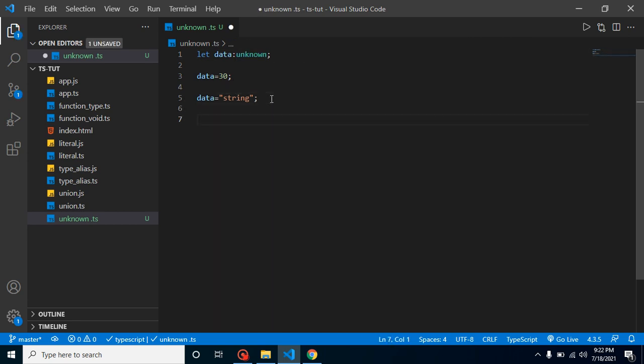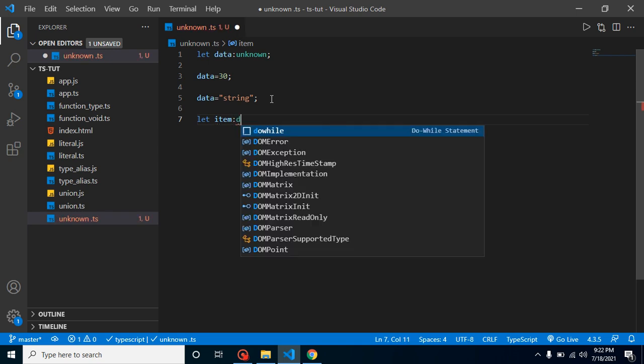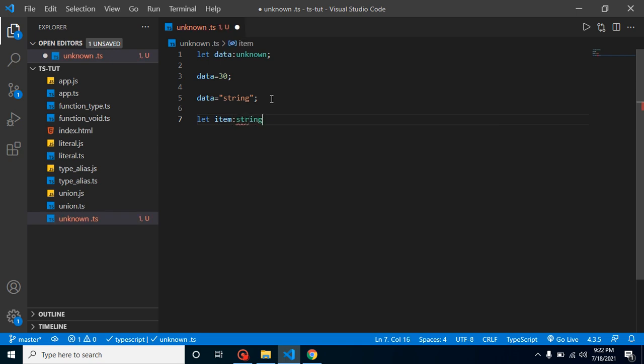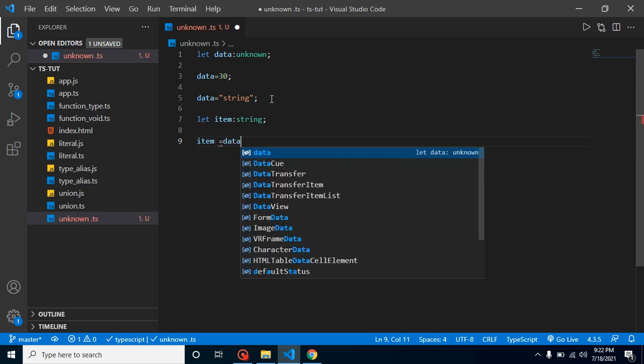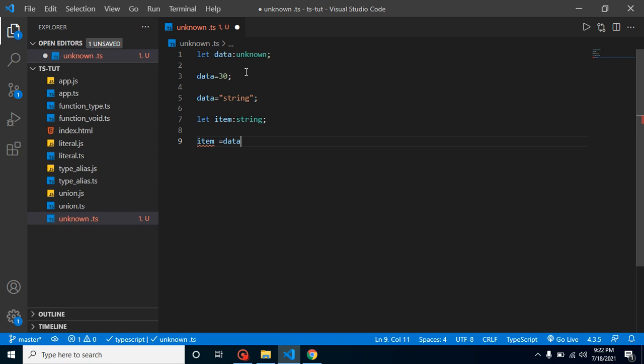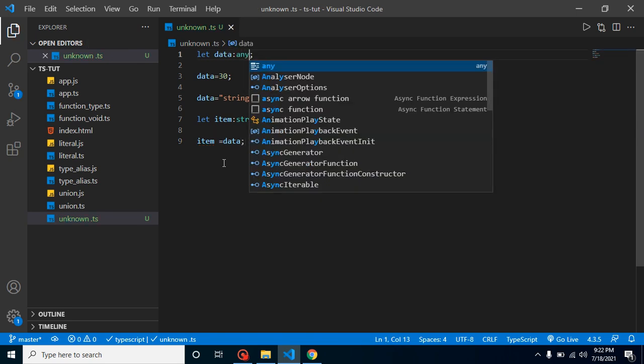Let's say I have another variable, item, and its type is string. Now what I want to do is assign data to item, and it can be easily assigned in the case of any. If I put any here, it can be easily assigned.